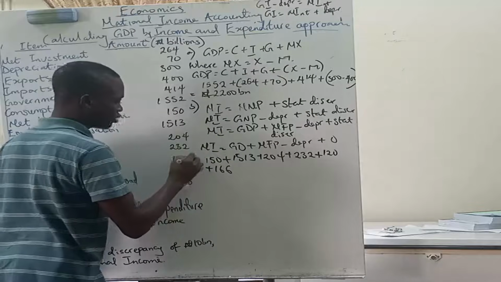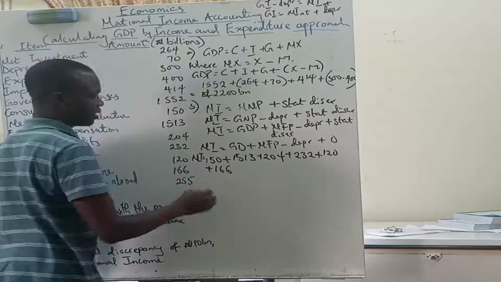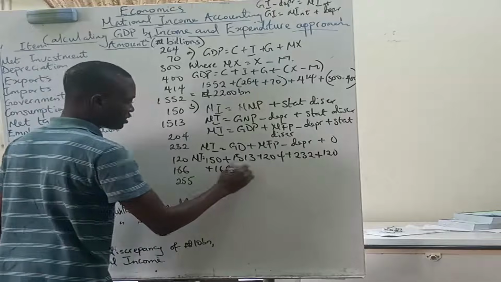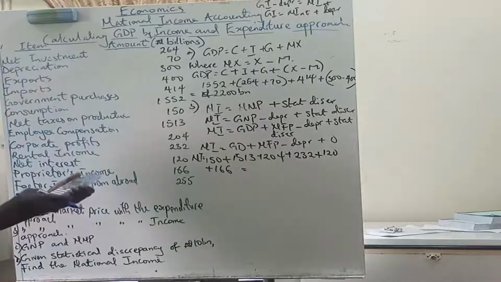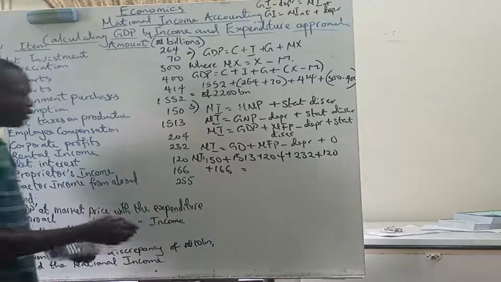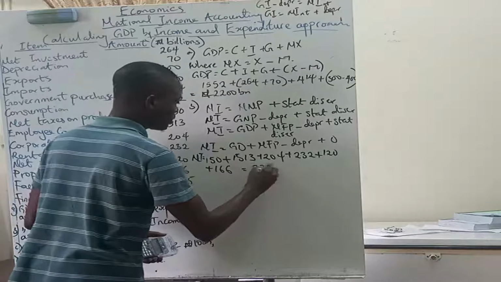So all of this will give us NI as well. Now let's start adding up: 150 plus 1513 plus 204 plus 232 plus 120 plus 166. So what do you have? 2385. So we have 2385.